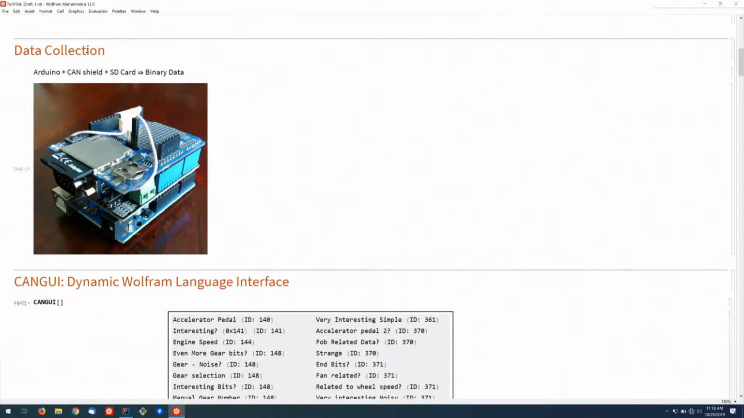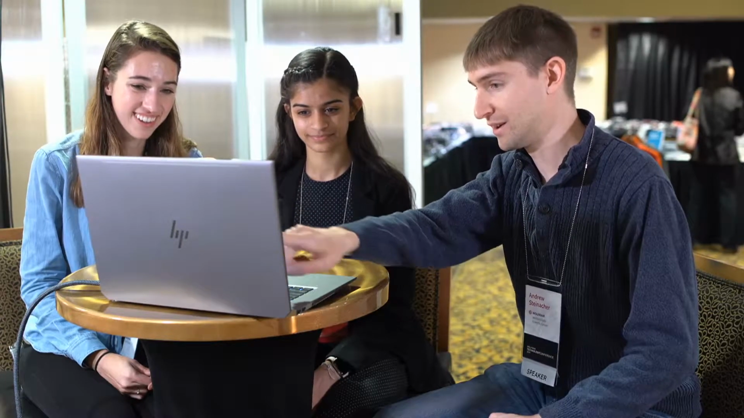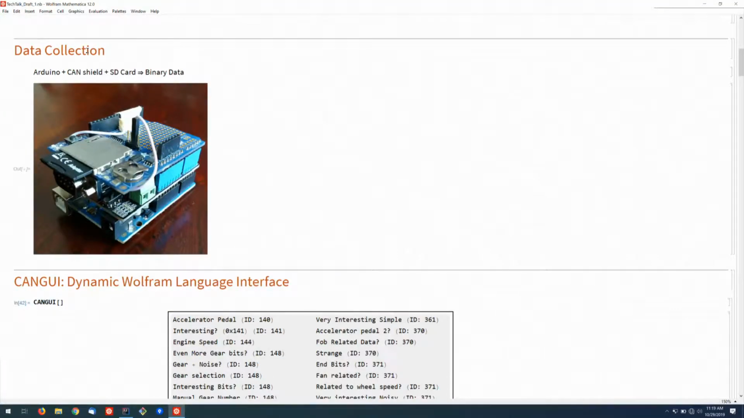You can kind of see it here, so this is sort of an Arduino sandwich, as it might be called. There's an Arduino on the bottom and a CAN bus shield in the middle, and then at the very top there's an SD card shield. And basically what I do is I plug into this DB9 port here, and that connects to my car's OBD2 port.